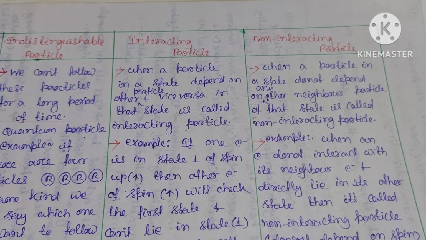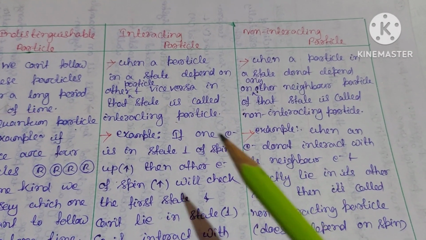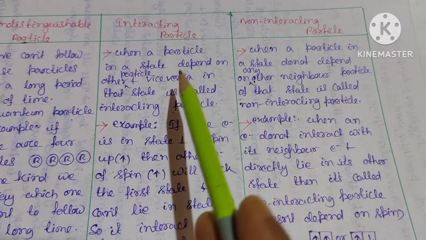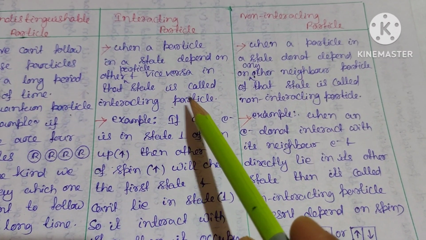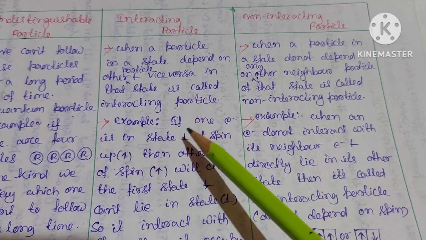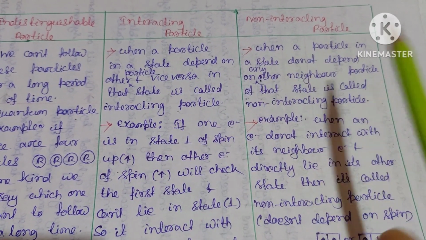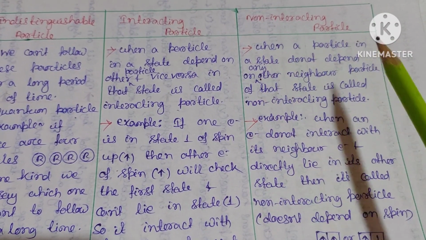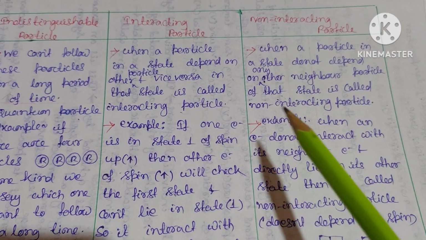Then the next is differentiating between interacting particles and non-interacting particles. When a particle in a state depends upon the other particle and vice versa, it is called an interacting particle. It means one particle is interacting with the other particle. And in the case of non-interacting particles, a particle in a state does not depend on any other neighboring particle of that state.